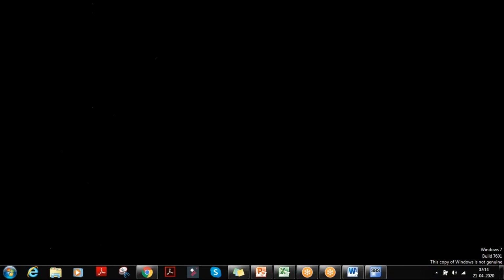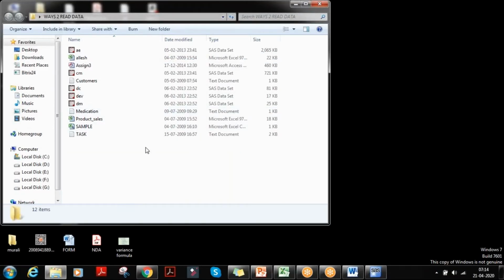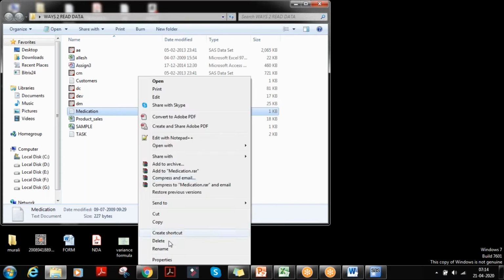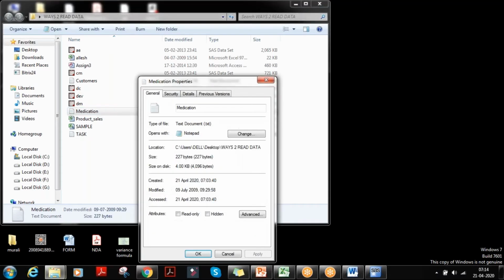I have some datasets here. I want to take medication first. Medication is a text document. Right click on it and go to properties. Here you have the name and the location.